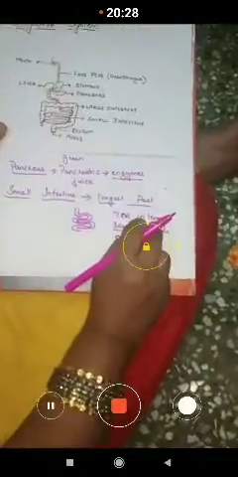As it is a very long tube-like structure, the diameter is very small. As the diameter is only 3 centimeters, we call it small intestine, and lengthwise it is 7 meters in length. Now the food has reached the small intestine.